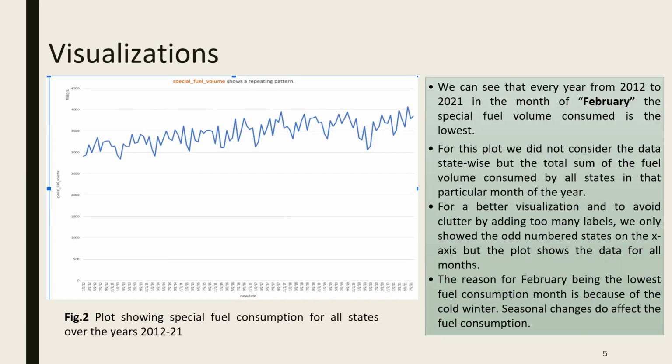This plot shows the special fuel consumption for all states over the years 2012 to 2021, with the date on the x-axis and special fuel volume on the y-axis. When we observe the graph, every year there's a drop in the month of February, and the reason could be the cold weather, because seasonal changes also affect fuel consumption.